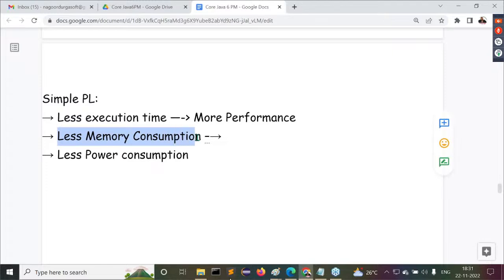Now let's understand the next one here: less memory consumption. All of you observe this clearly. Less memory consumption. Listen, understand this clearly. What is the meaning of less memory consumption?